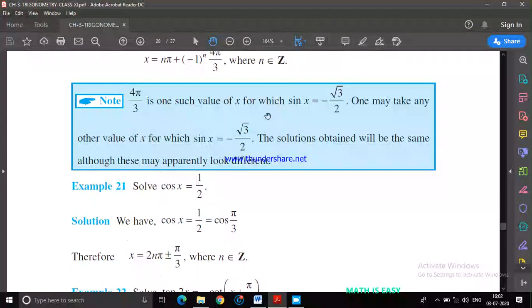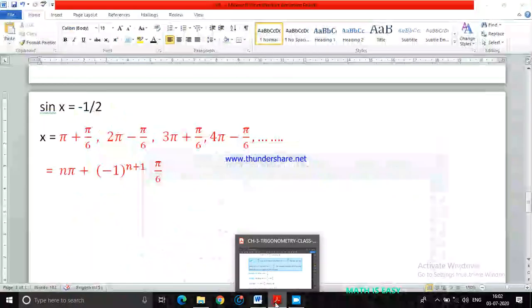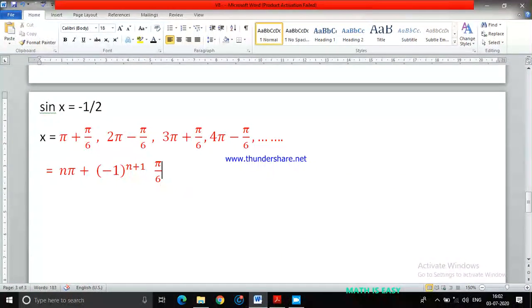So that's why they said one may consider other values of x for which sin x is -√3/2. The solution obtained will be the same, although these may apparently look different. The solutions look different, but finally when I use the solutions, my answer is going to be the same.